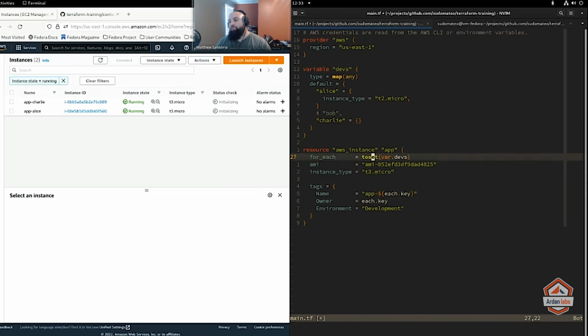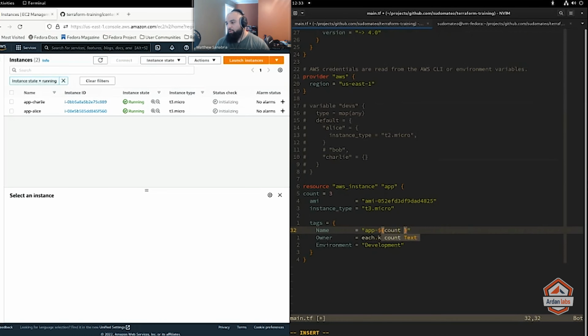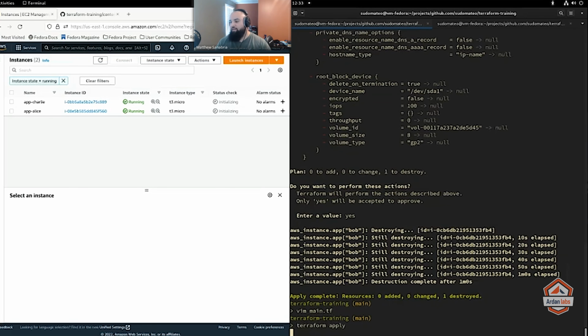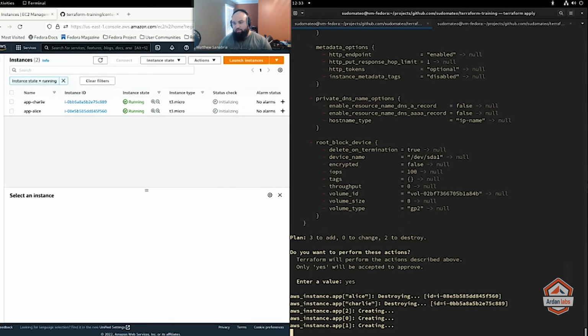In the count approach, it's all saved in the state file. So I could just change this for a sec, back to 3. And then we'll just go here. And I'll just get rid of, let's do this again. Count.index + 1 and that. Cool. Escape? There we go. And I'm gonna let that apply in the background just so I can talk about it. And I'm gonna let that do its thing.